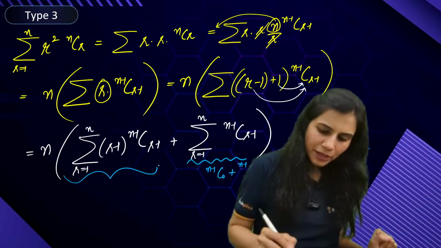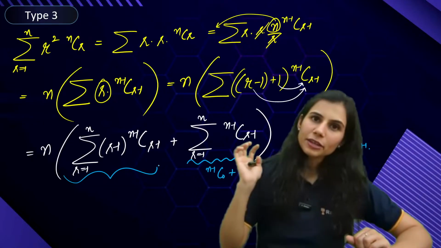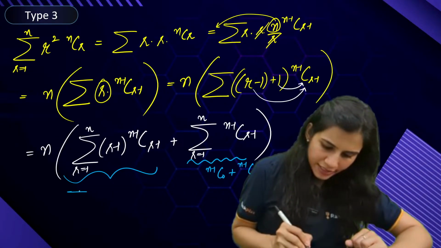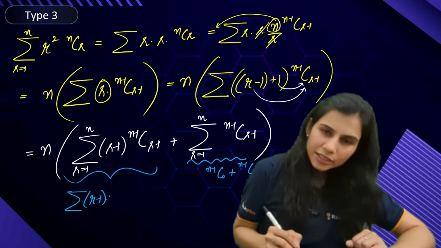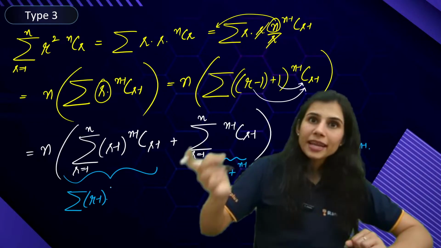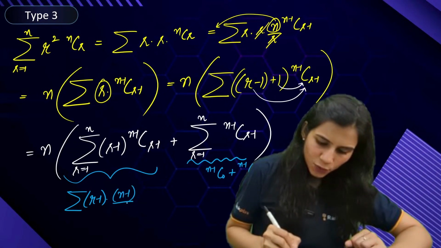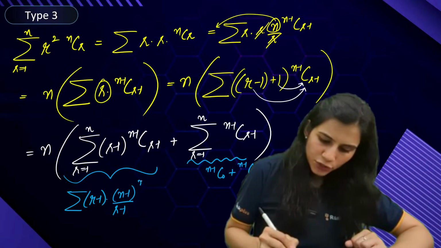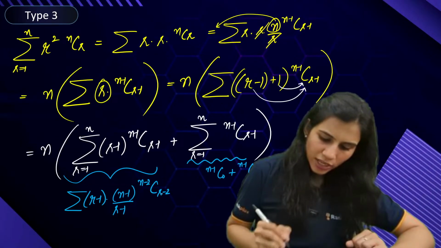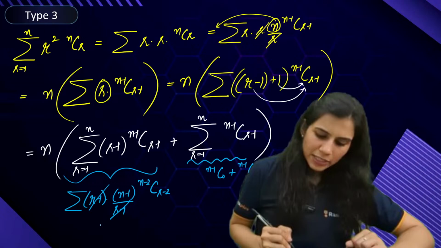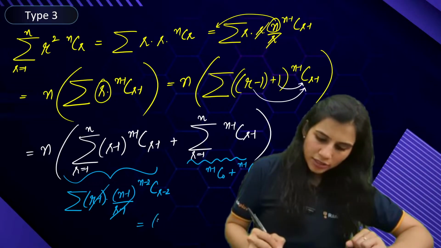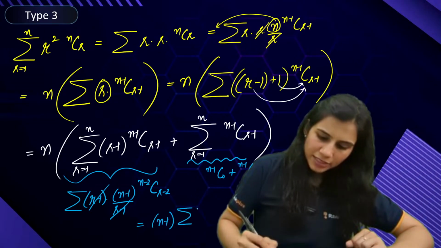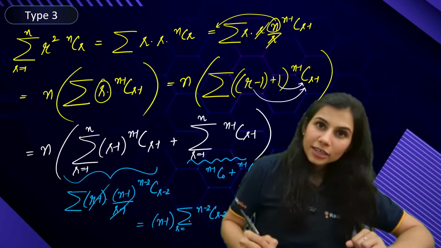What about this summation? Again, same approach, guys. You have r minus 1 written, n minus 1 C r minus 1. Break it down further. You will have n minus 1 upon r minus 1, with n minus 2 C r minus 2. So r minus 1 cancels out. n minus 1 is a constant, it will go out of the summation. You are left with summation n minus 2 C r minus 2, r going from not 1 to n.